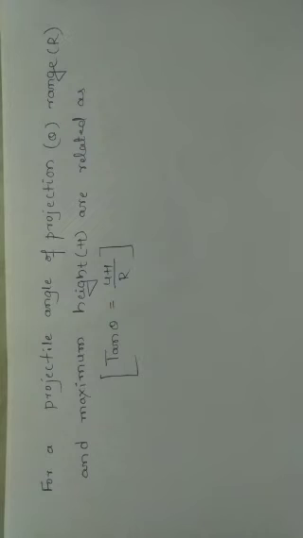For a projectile with angle of projection theta, range R and maximum height H are related as tan theta is equal to 4H divided by R. We have to prove this. First we consider the maximum height.